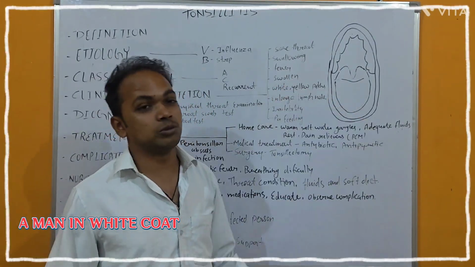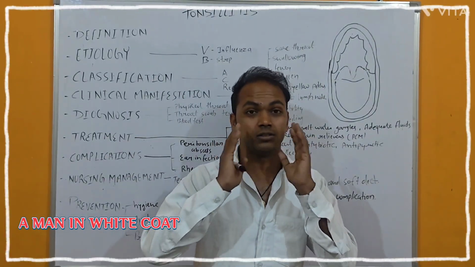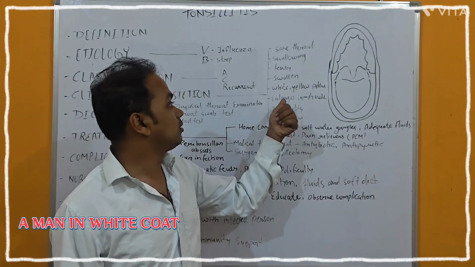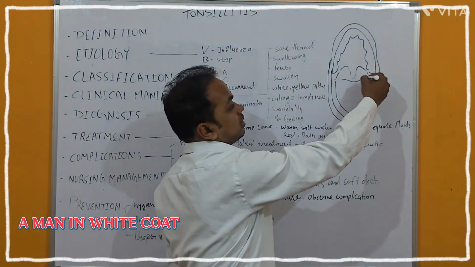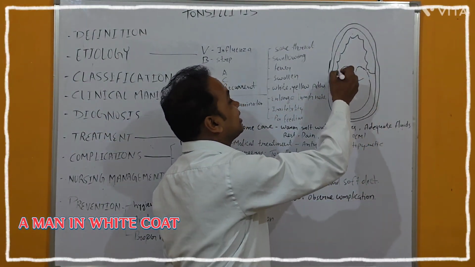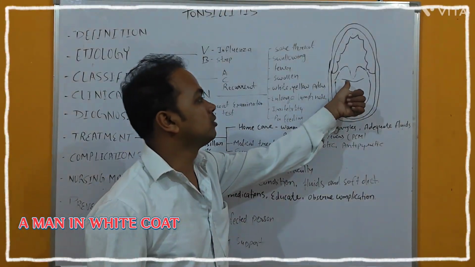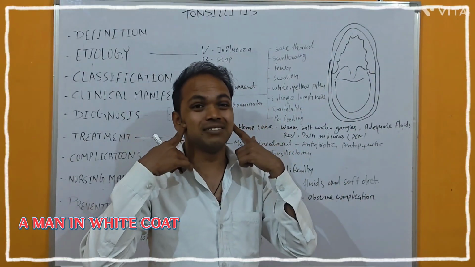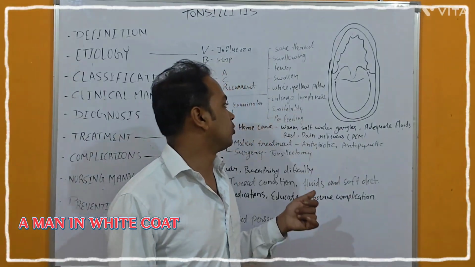Then swelling. Because of the tonsillitis, there are chances of swelling of the cheek or the tonsils. Then white and yellow patches. Here in the tonsil there will be chances of white and yellow patches. And enlarged lymph nodes. There is a lymph node here also, so there are chances of enlargement in lymph nodes.